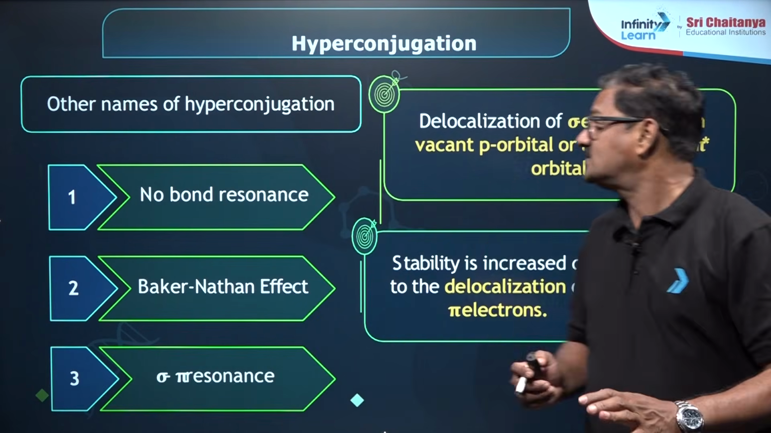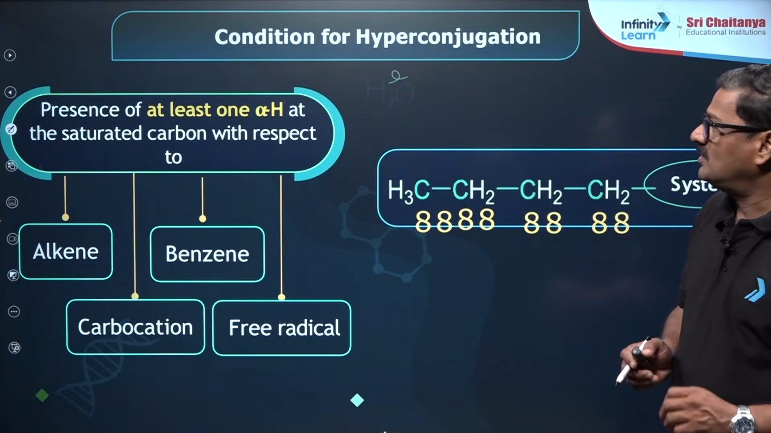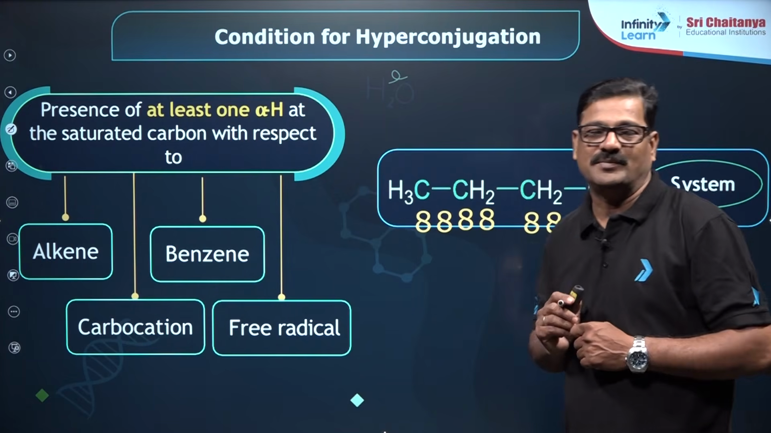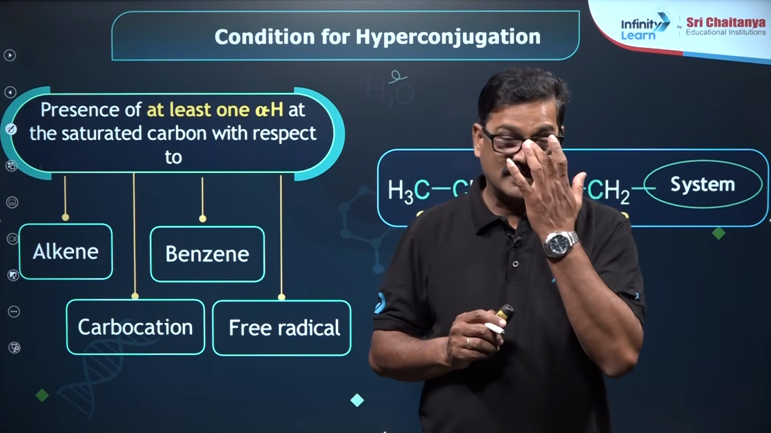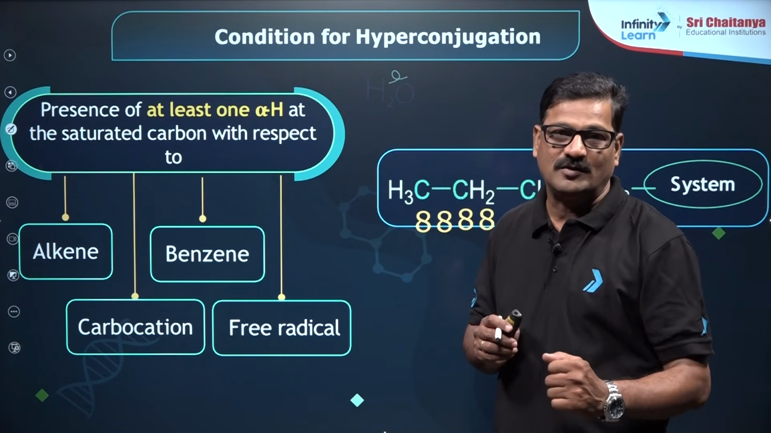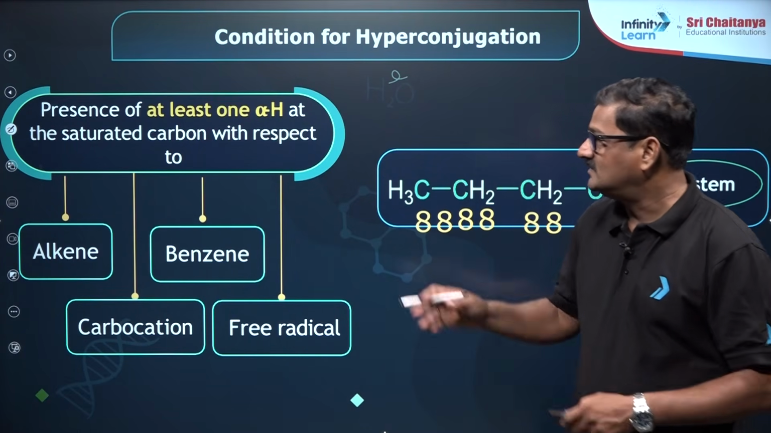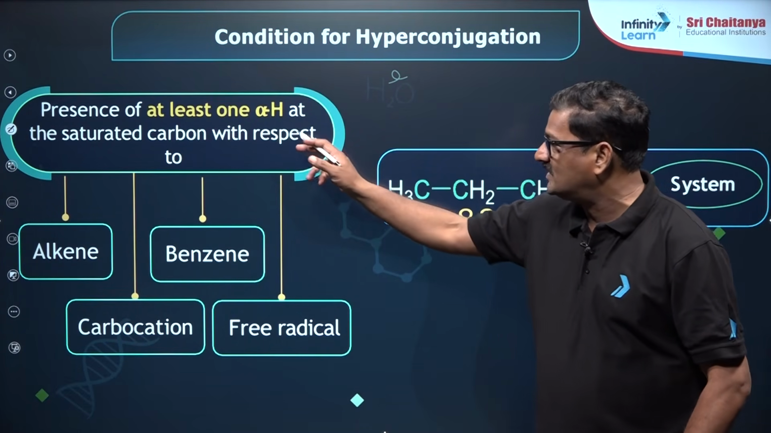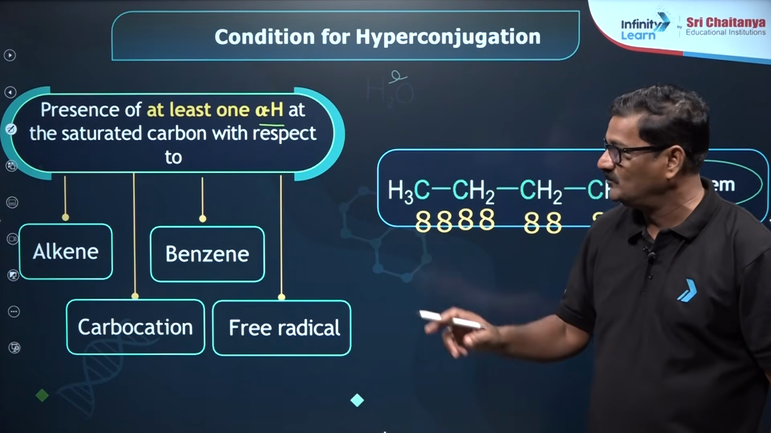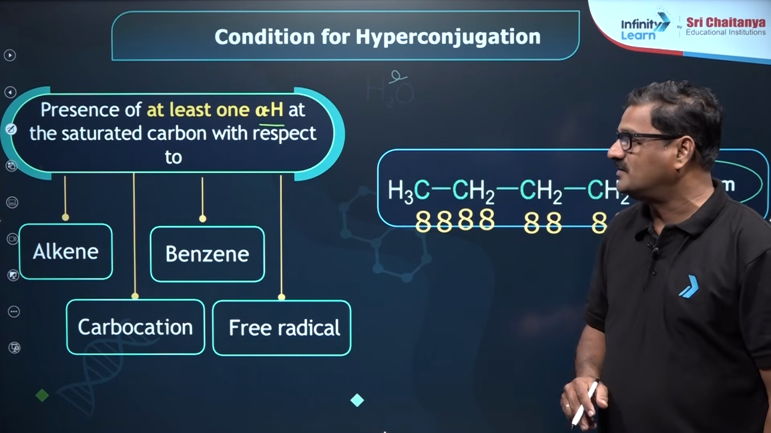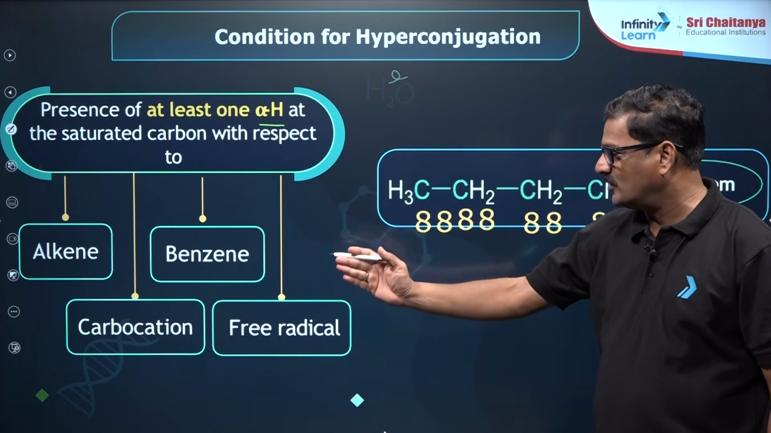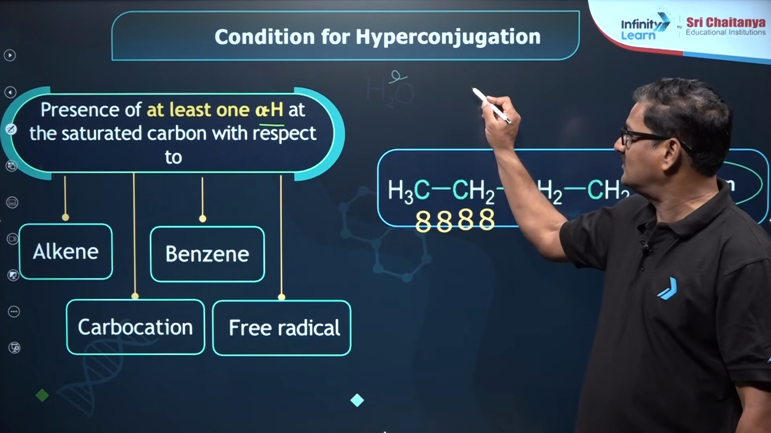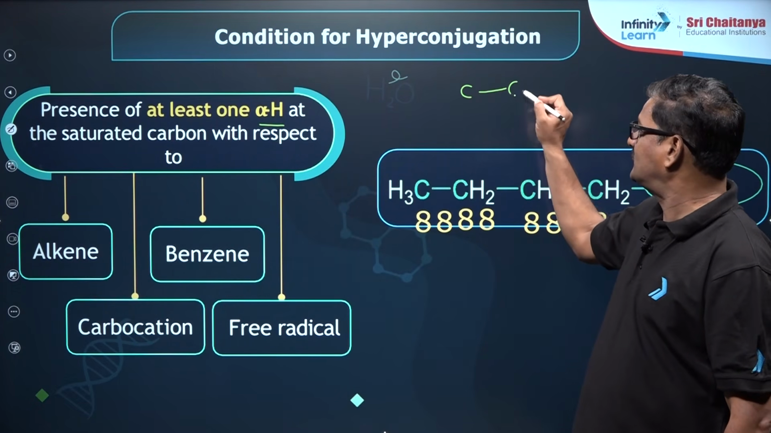In this hyperconjugation, you can see the condition for showing hyperconjugation. Will hyperconjugation happen every time, or not? Yes, it is a very important noteworthy point. You see, these are the conditions: presence of at least one alpha hydrogen at a saturated carbon with respect to alkene, benzene, carbocation and a free radical. I mean to say carbon with a positive charge.